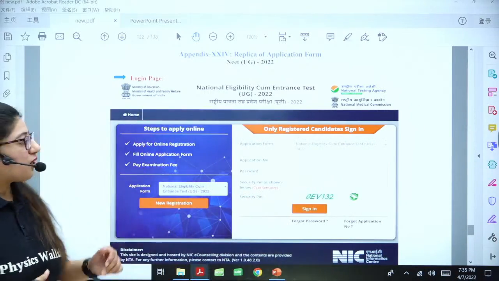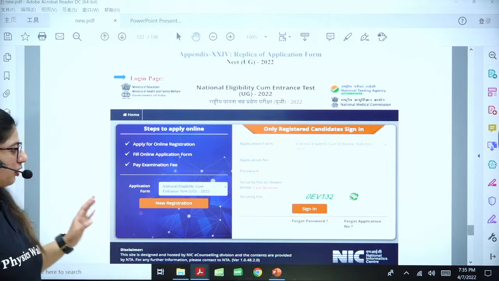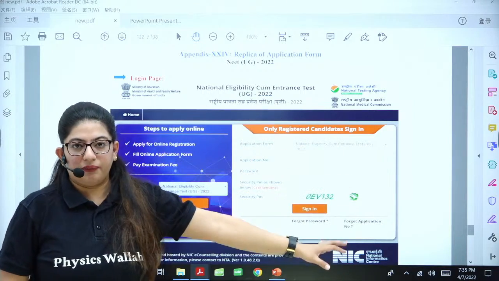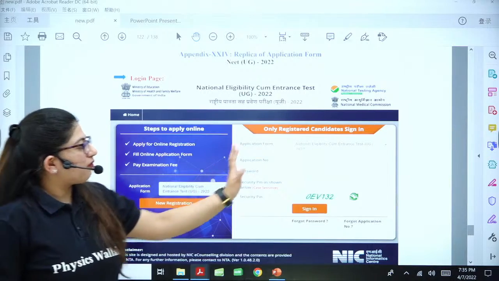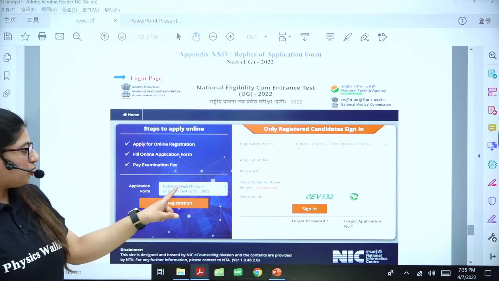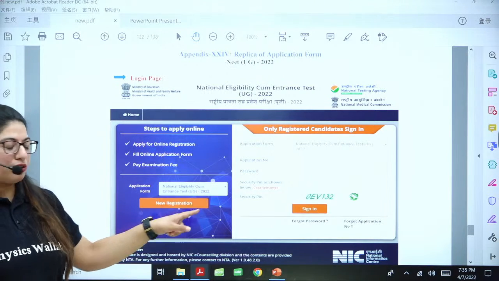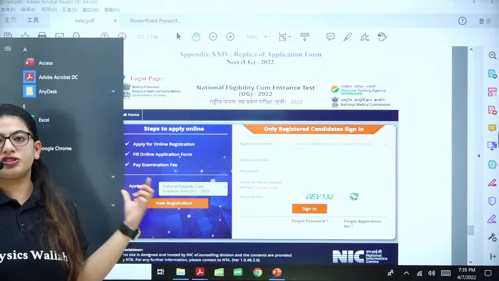So when you go to that website that I have already told you, you will come across this type of page. Since you are a new student, you have not done anything right now, so you have nothing to do in this portion. You will go to this button, new registry. You will select which application form you want to fill, and then you will find this button, new registration. Just click on it.